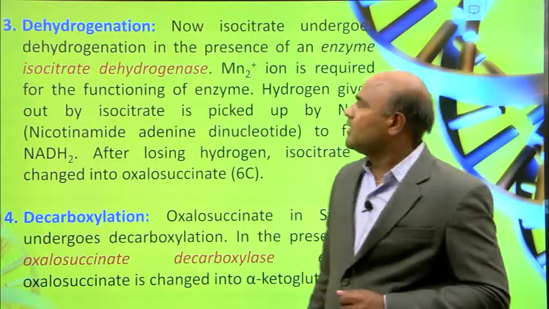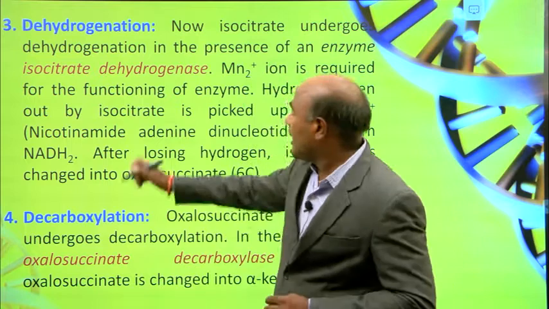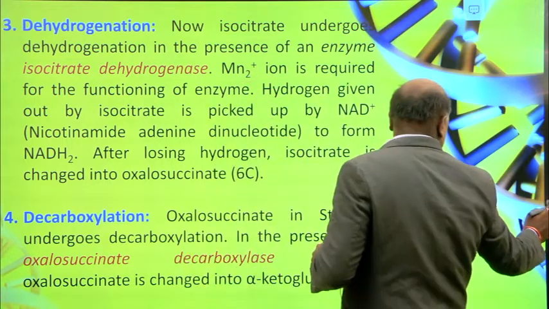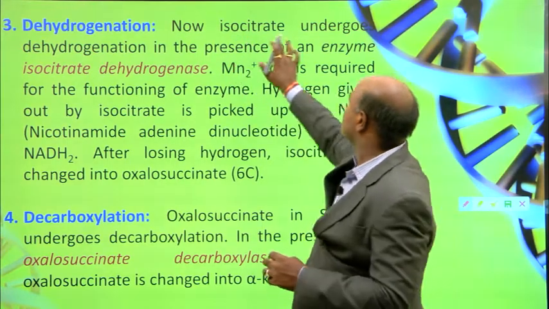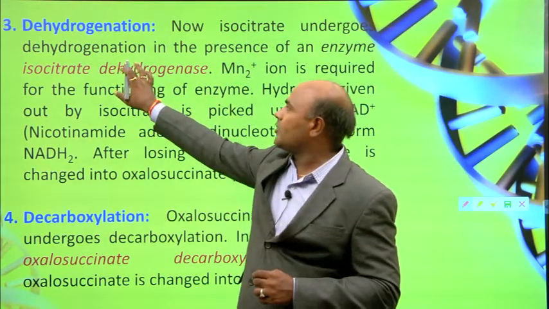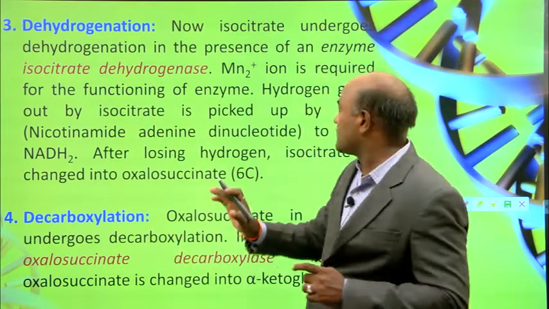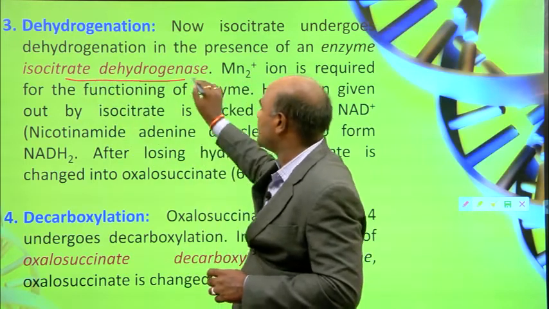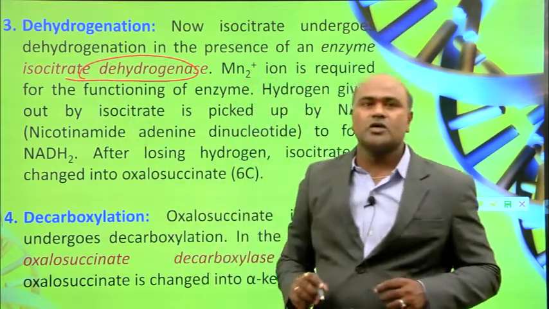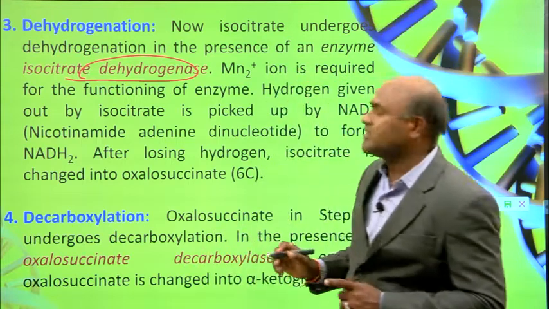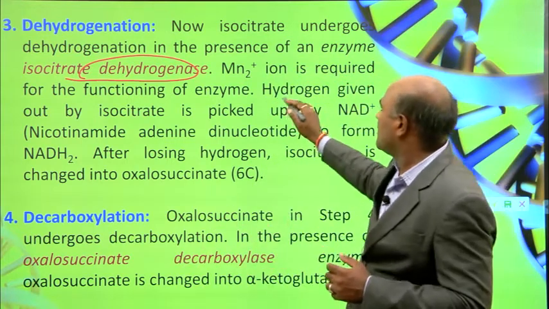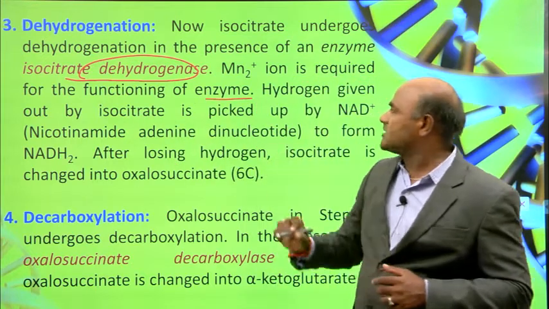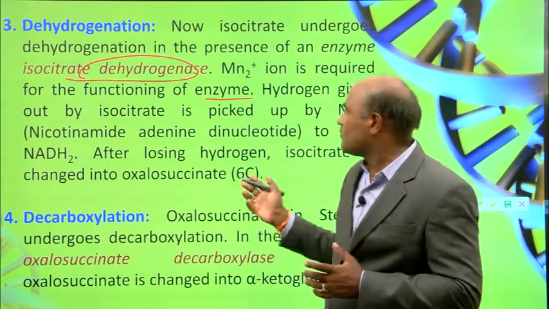And then coming to dehydrogenation. This is a dehydrogenation process. In this process, isocitrate undergoes dehydrogenation in the presence of the enzyme isocitrate dehydrogenase. With the help of this enzyme, Mn2+ ion is required for the functioning of the enzyme.